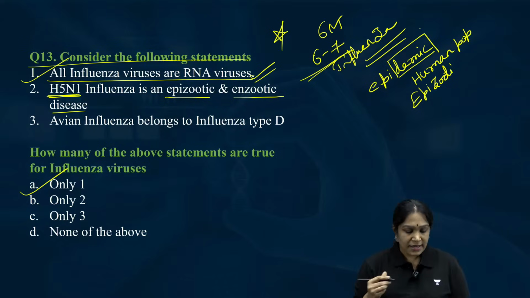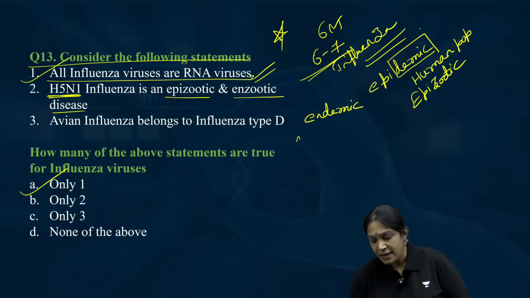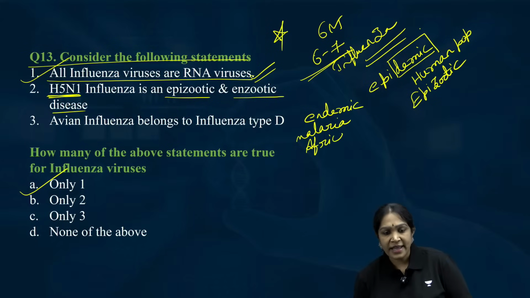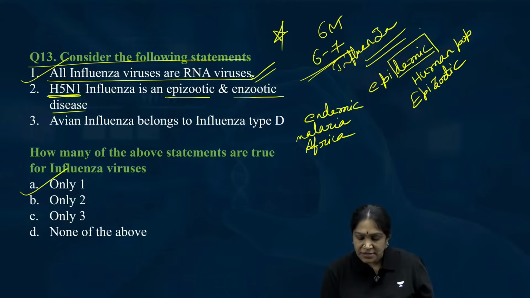Then same way, enzootic. Did you hear about endemic diseases? Like for example, malaria in Africa and some parts of India. Endemic. Endemic means what? Confined to one region. So replace demic with zootic, enzootic.